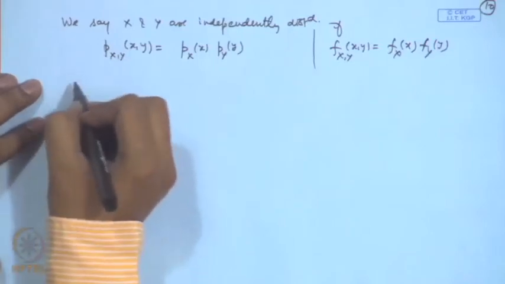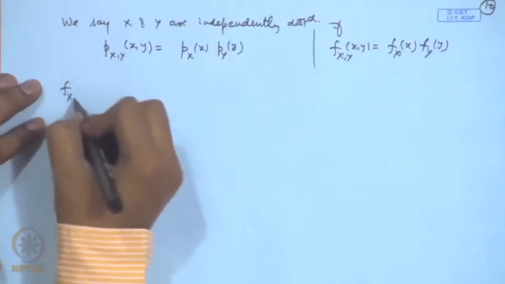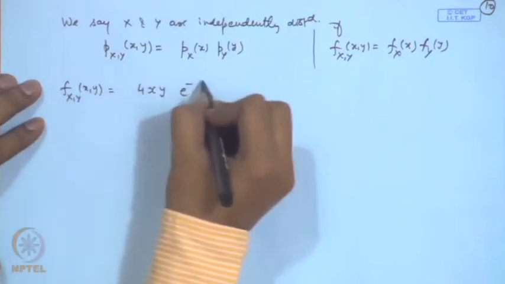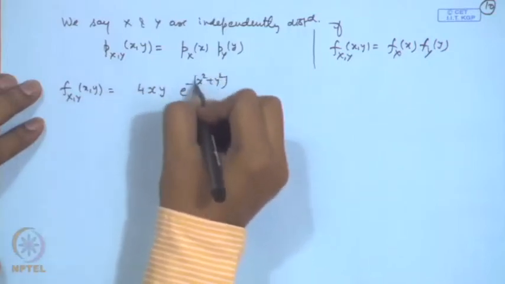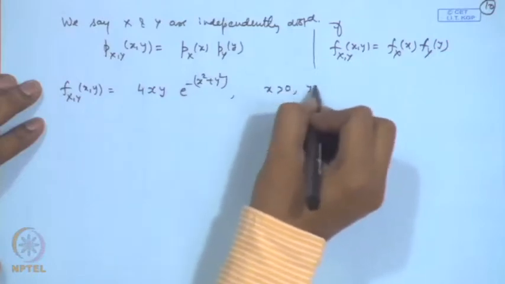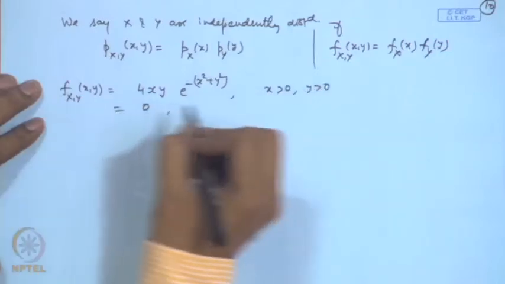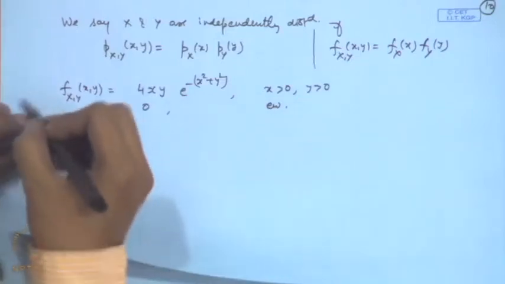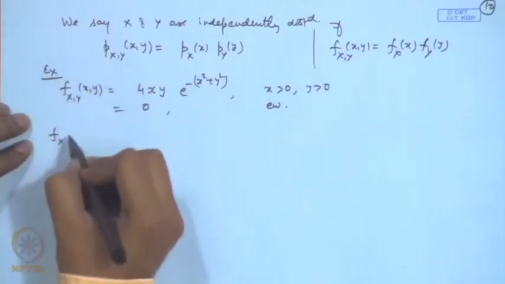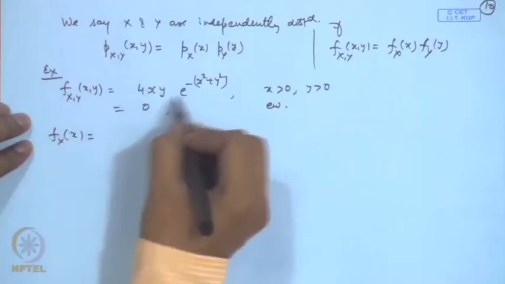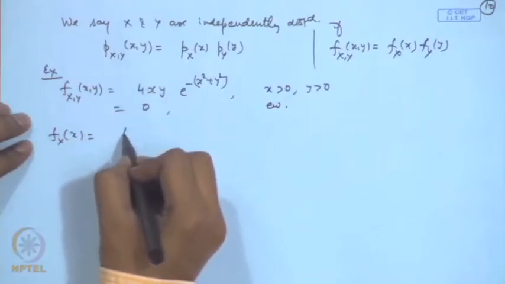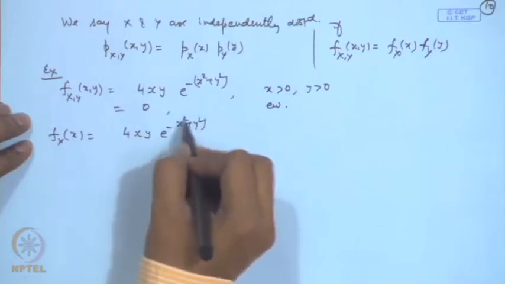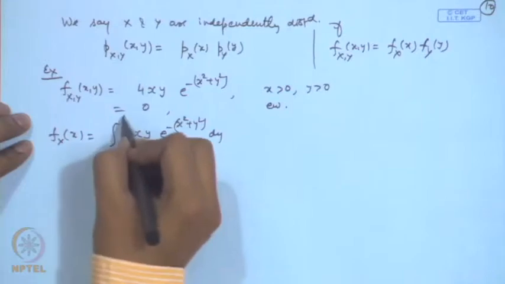For example, let us take f x y is equal to say 4 x y e to the power minus (x square plus y square), x is positive, y is positive, it is equal to 0 elsewhere. Let us look at f x. So, here I will integrate with respect to y from 0 to infinity.